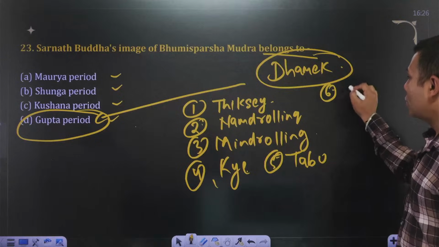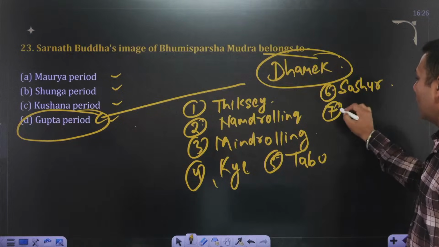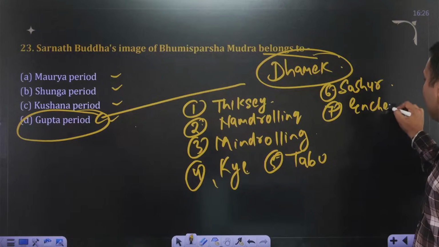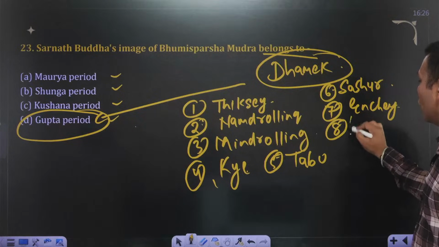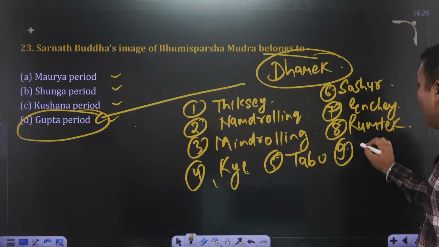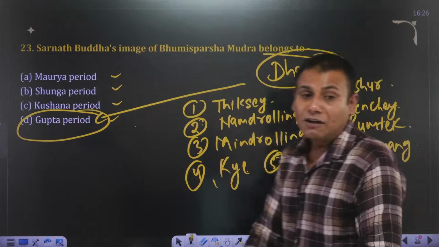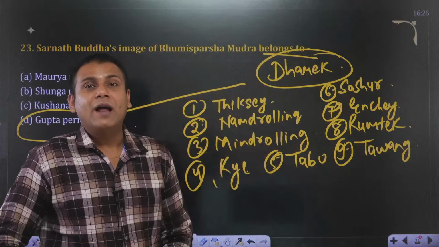Then Sashur Monastery, Enche Monastery, Rumtek Monastery, Tawang Monastery, a very important one which is located in Arunachal Pradesh, and Tawang Monastery is also referred to as